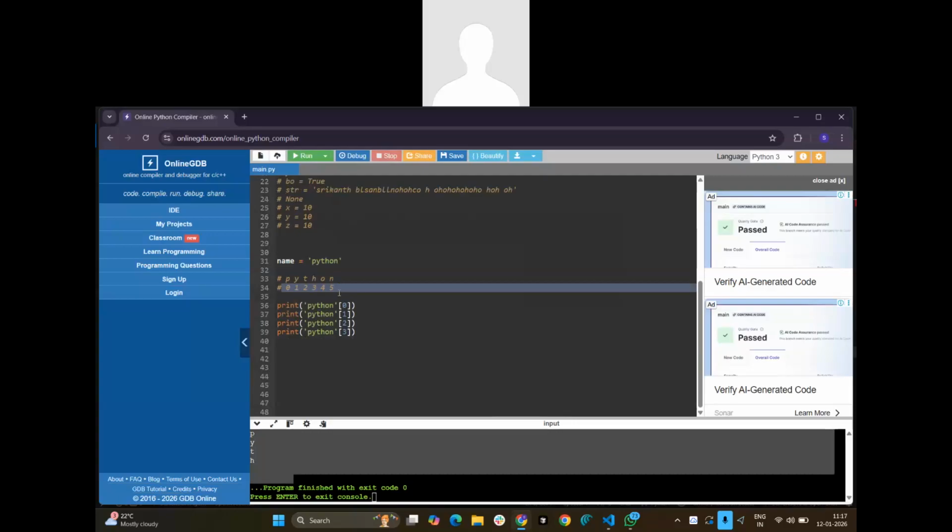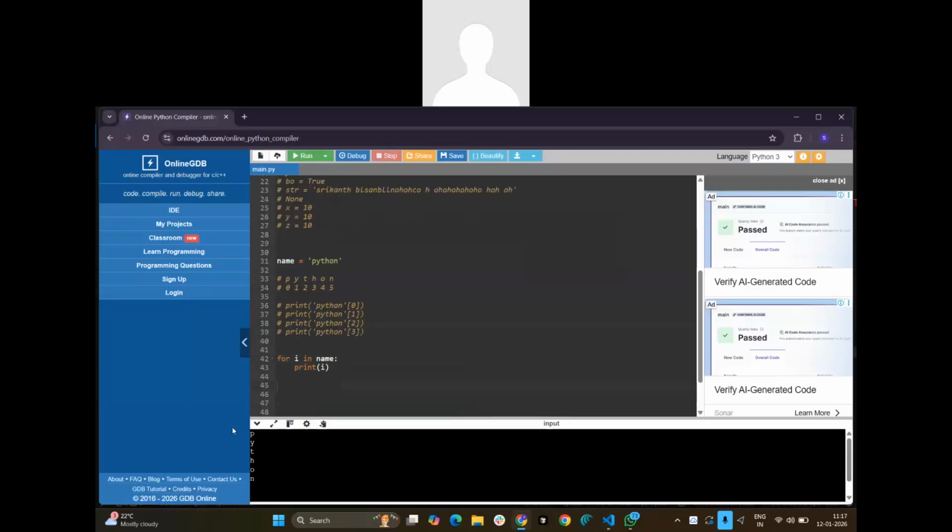Okay, sir. Okay. So if you observe this one, if I use a for loop, instead of range, I'll take name. So int of i. What is going to happen now? If we are taking range, it will be printed one by one, one by one, right? The numbers will be printed. So here also, instead of numbers, the characters will be printed. We can consider these are also a range, or there is something called numbers present.